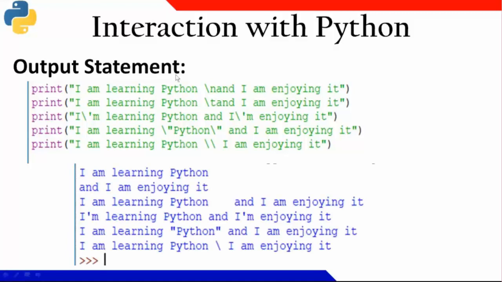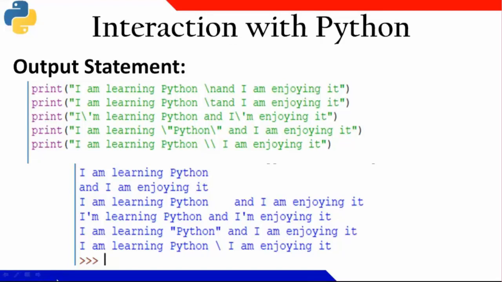You can see here, whenever I am putting a \n, a new line is printed. For \t, after Python, a tab is given. Now here I have written this apostrophe, and it will be printed as an apostrophe. Now you can see here, under double quotes, if I want to write Python, this \ double quote will print me a double quote. Similarly, if I want to print a slash over here, I'll type 2 slashes for this.